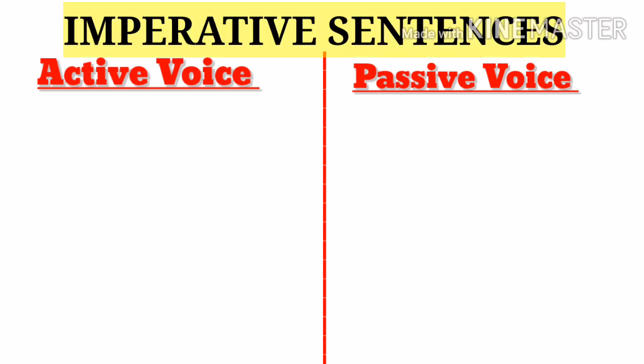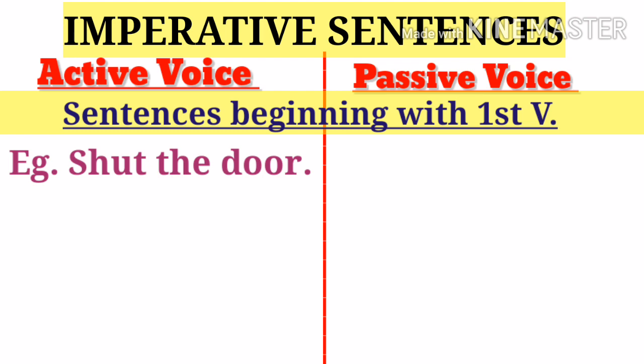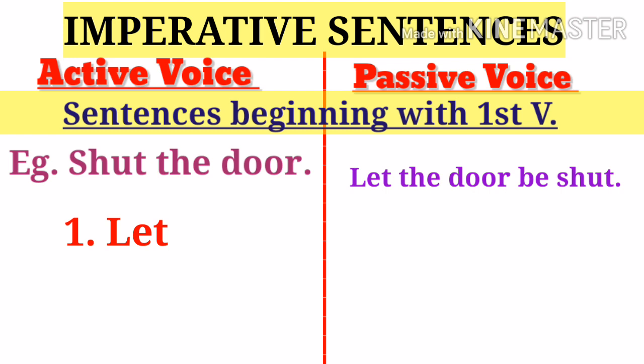Next is how to form passive voice in imperative sentences. Imperative sentences means the sentence beginning with first form of the verb. For example, shut the door. Now this sentence can be changed in passive form by three ways. Number one, by using let, and answer will be let the door be shut, and the sentence order will be let plus subject plus be plus third form.